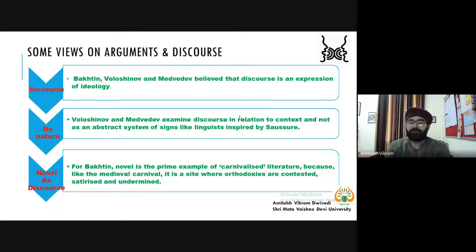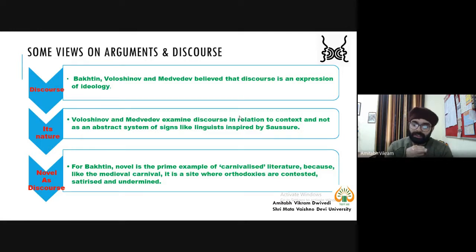Either in the form of a fictional text that you examine, or you conduct an interview, you observe a situation, or you collect data, or you collect newspaper headings. So all such things are actually discourse in relation to context. That means there is some relation. It's not simply an abstract system we are talking about.